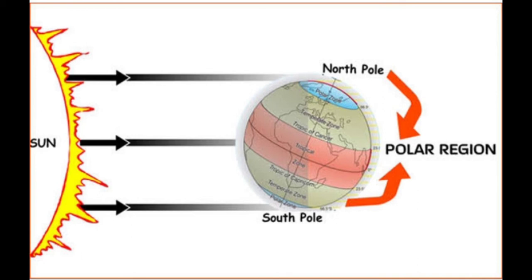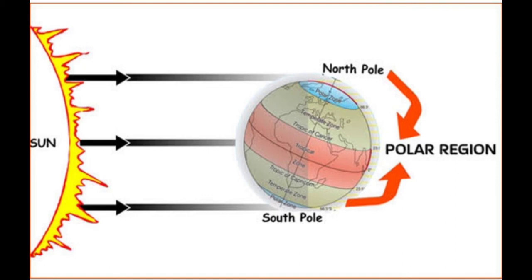So winters include 9 months, whereas summers are very short, and during the summer the sun never sets. During the summer season, the sun is seen on the horizon even at midnight. This is important. Places north of the Arctic Circle and south of the Antarctic Circle experience the phenomenon of the midnight sun during the summer months.